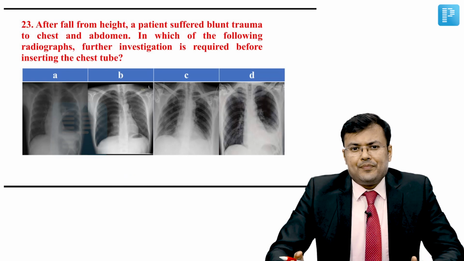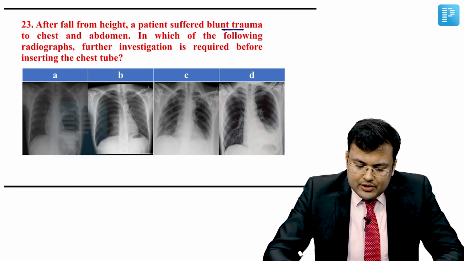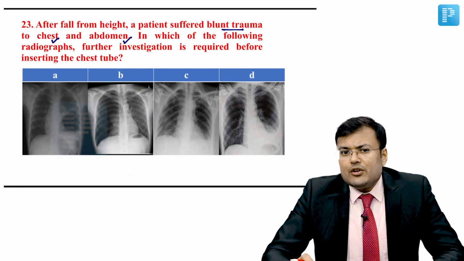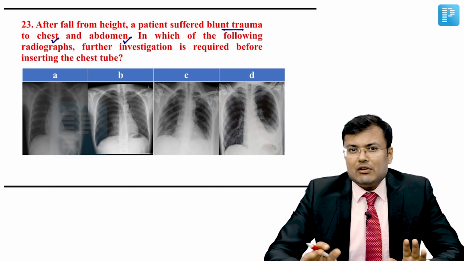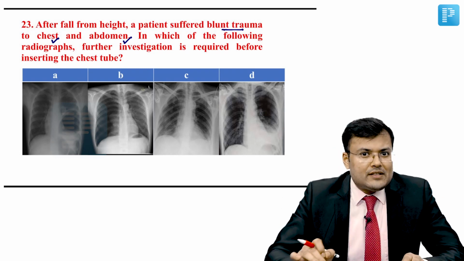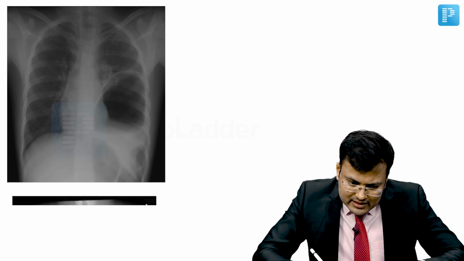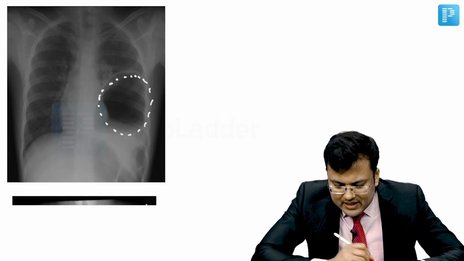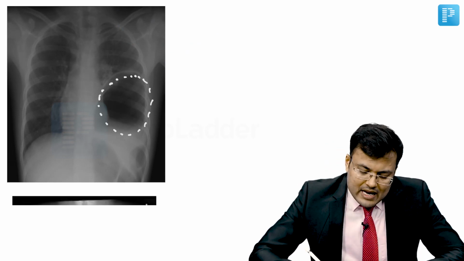Question number 23. After fall from height, the patient suffered blunt trauma to chest and abdomen. In which of the following radiographs further investigation is required before inserting the chest tube? Okay, let's have a look at an enlarged version of these radiographs. If you see this chest x-ray, here you can see that there is cystic lucency on the left side. Clear? And what is this cystic lucency? Actually, it is a case of diaphragmatic hernia.